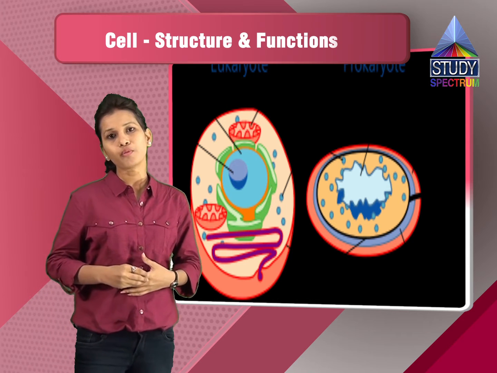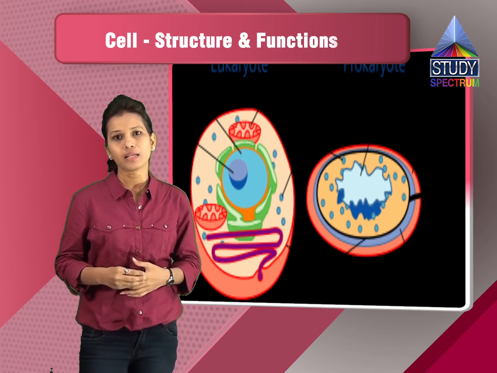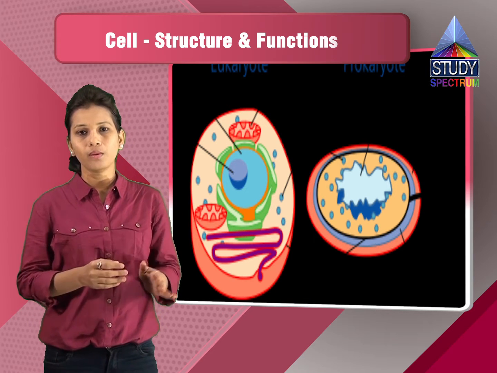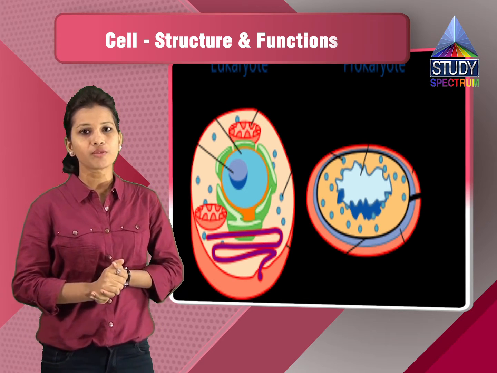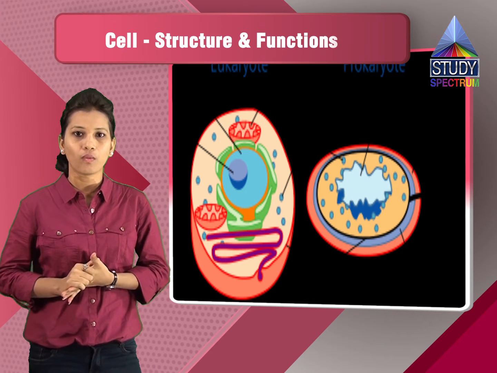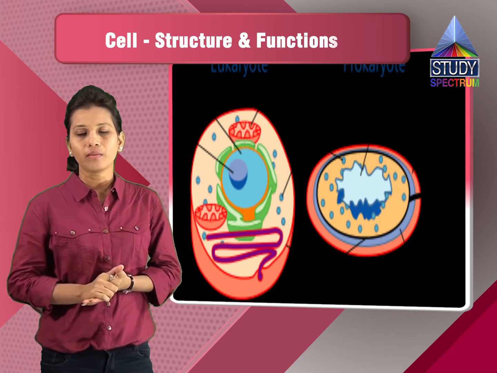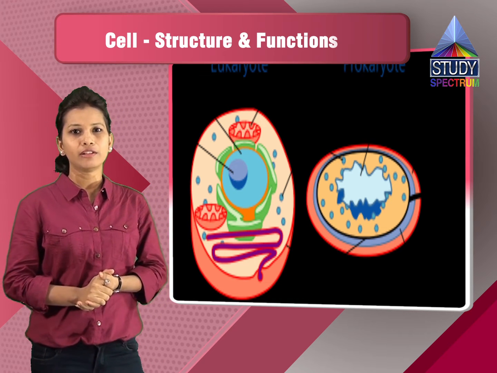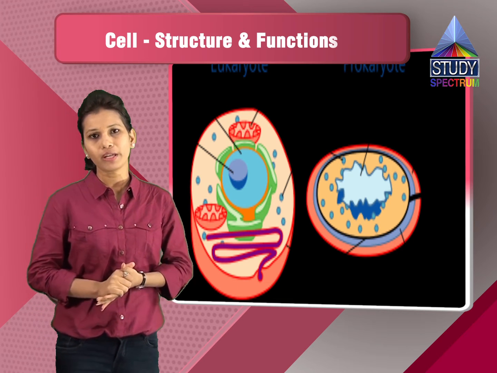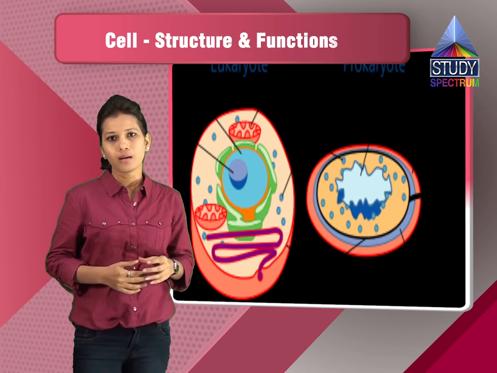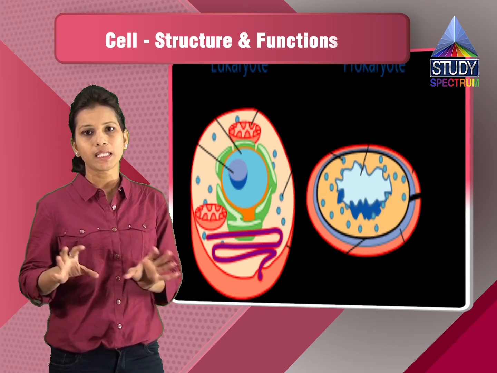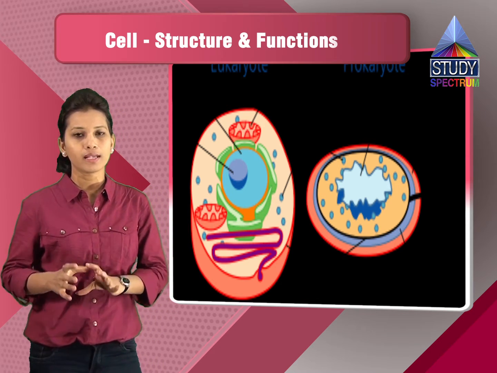And then if you consider a prokaryotic cell, it may have flagella. That is an organelle which is present only in case of a bacterial cell, where movement or locomotion is required. And in case of eukaryotic cell, the flagella is absent. Then in case of prokaryotic cell the organization is not so complex, whereas in case of eukaryotic cell the organization is complex.